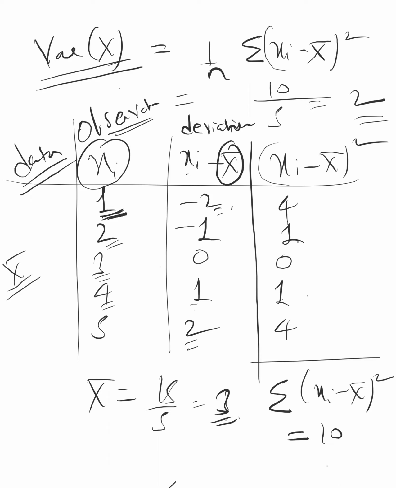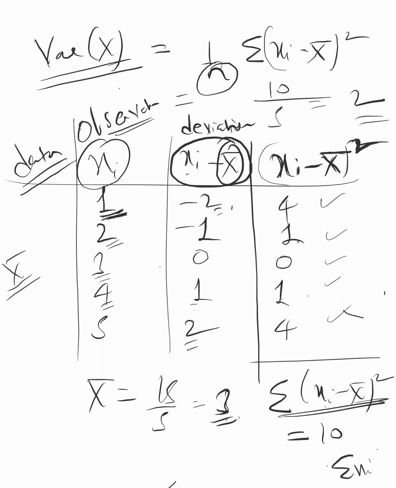But if you take the average of these deviations, it will come out to be 0, as I told you. That's why we are not interested in plain deviation. We are interested in the square of the deviation, because squaring changes the negative to positive. So the answer will not come 0, and at least we will know how much the values are deviating from the central number. If you take the squares, they come 4, 1, 0, 1, 4. Then you find the summation, and you take the mean, 1 upon n.